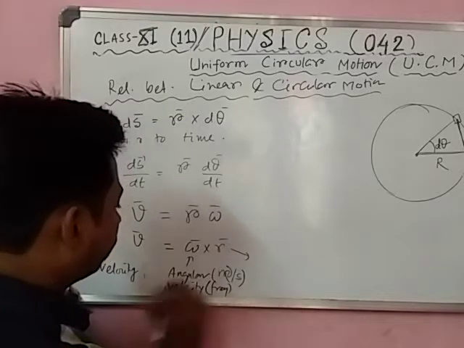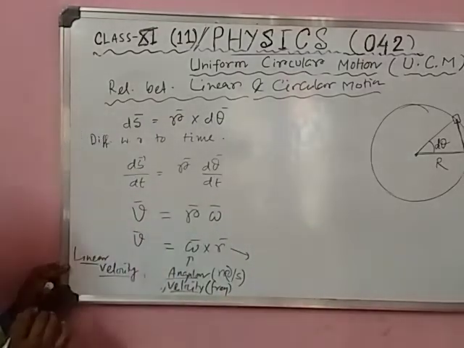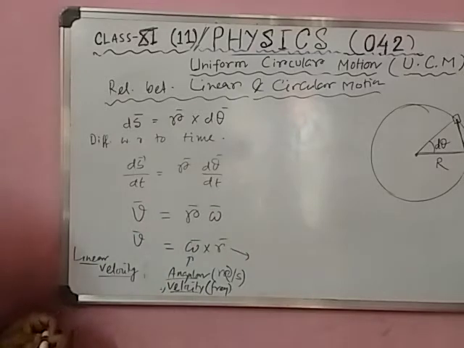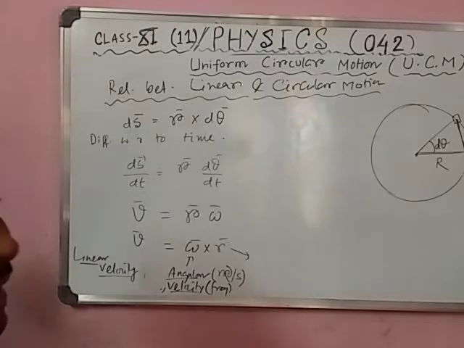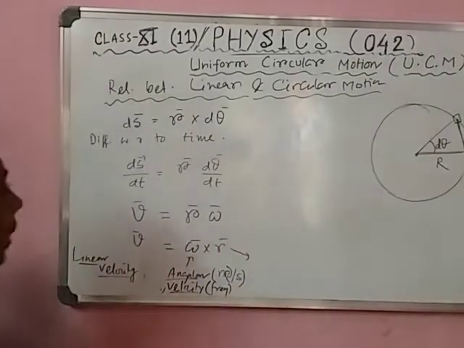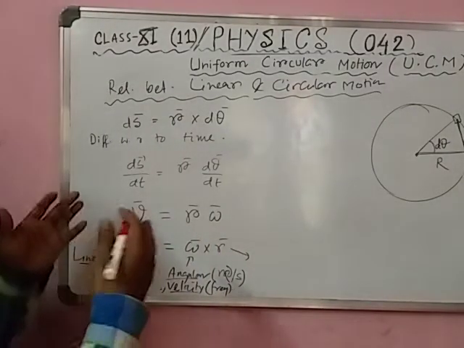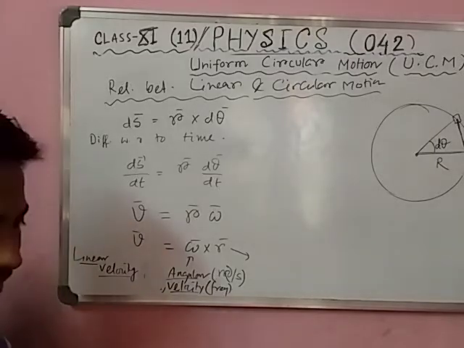Understood? So this is the relation between linear and circular. Next, your job is to find the acceleration. Please pause the video and write it down.